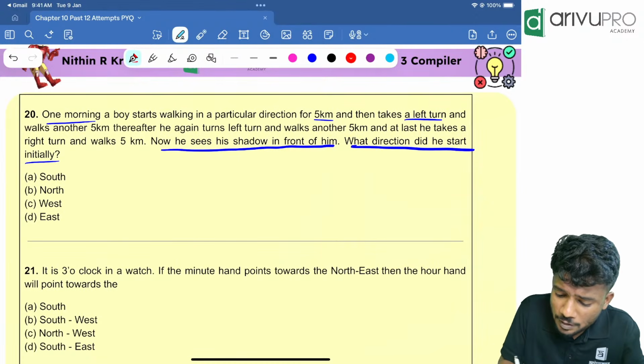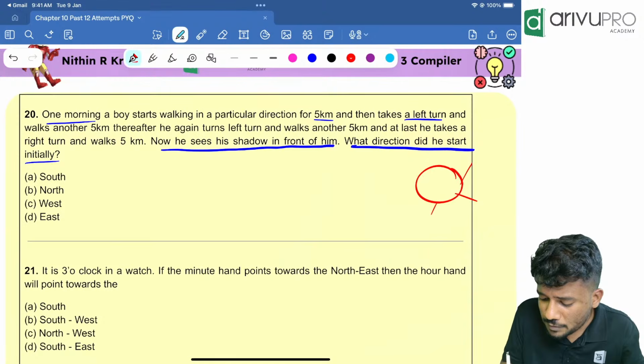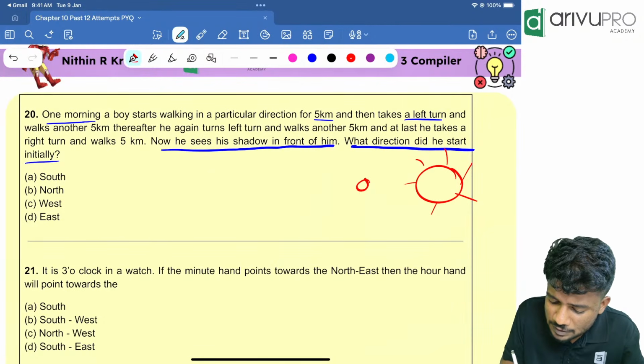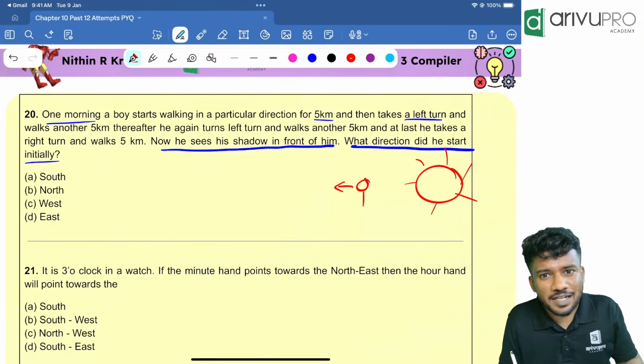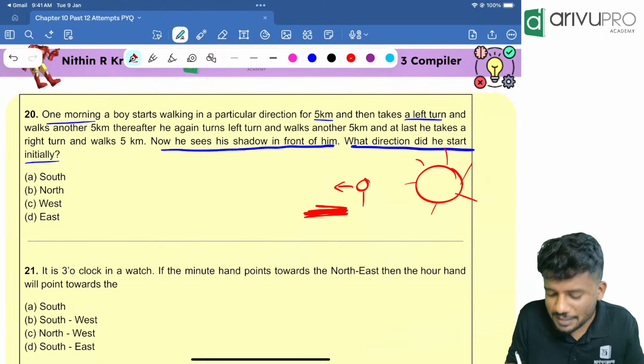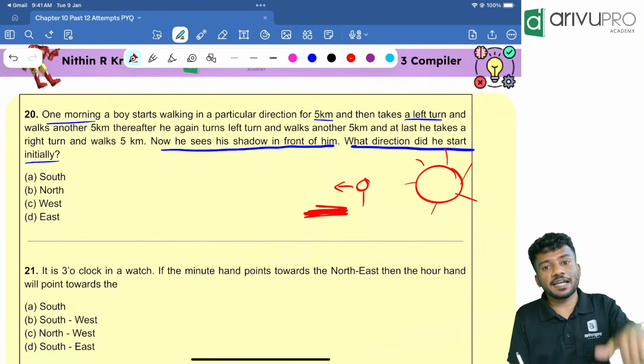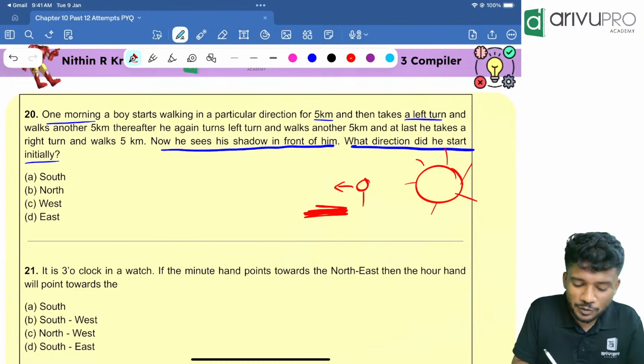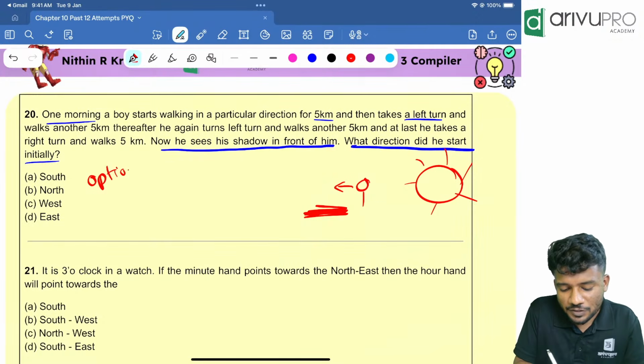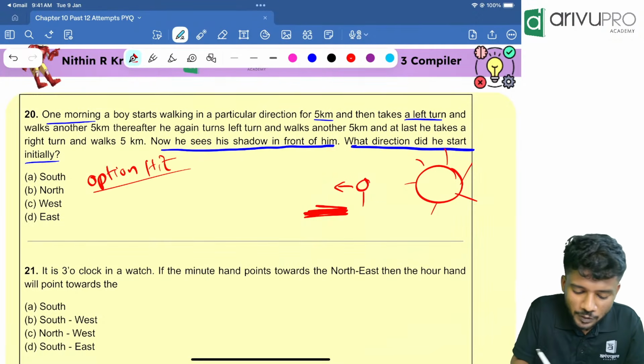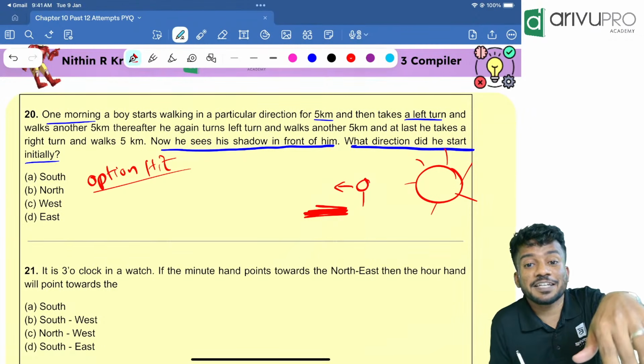People, during the morning time, sun rises in the east. Correct? If a person is looking towards west direction, he will see the shadow in front of him. That means the final direction is west. So we need to hit and try the options and check which is your answer. Now people, take the final direction is west. That means finally he is traveling towards west direction.